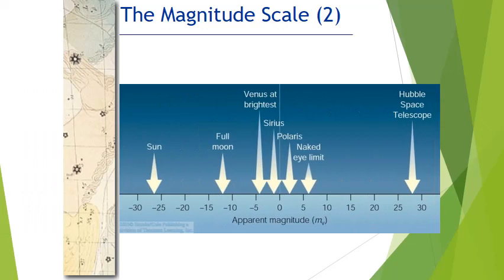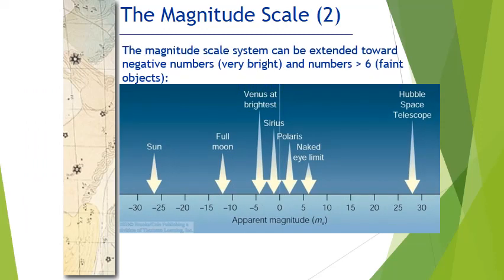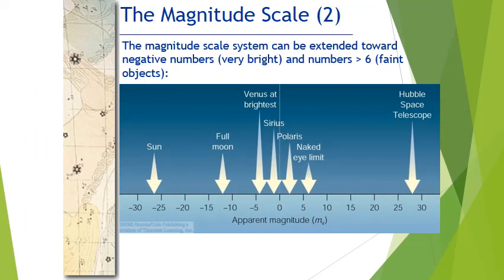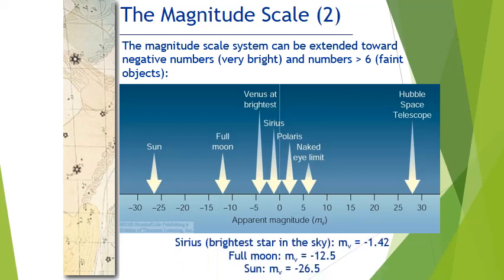Okay, the magnitude scale. This is actually just one magnitude scale. We'll be learning about the second one later on in the course. This is called the apparent visual magnitude. This is essentially how bright a star or a celestial object appears when viewed from Earth. This has nothing to do with how bright these things actually are.